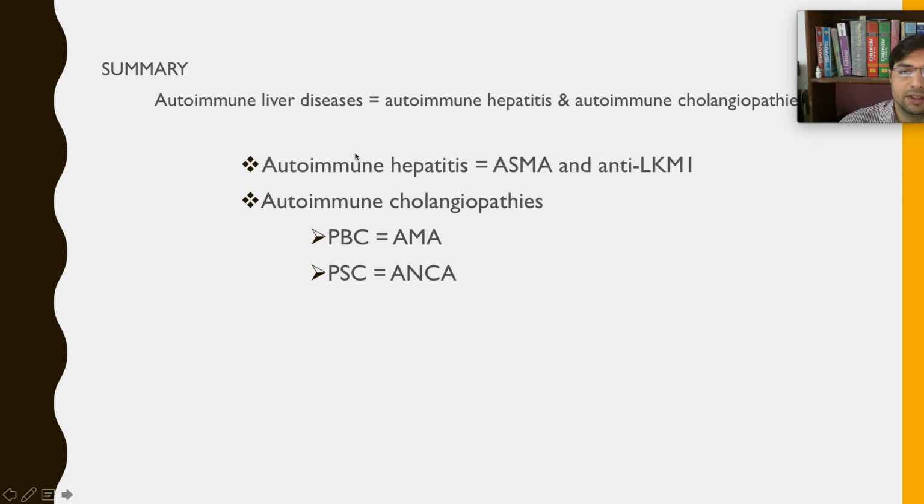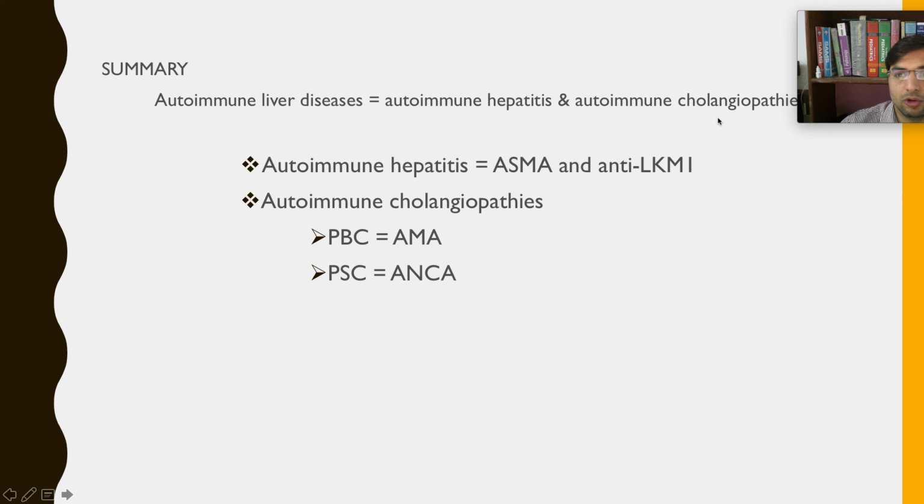Autoimmune liver diseases are of two types: autoimmune hepatitis and autoimmune cholangiopathies. In autoimmune hepatitis, the liver cells, the hepatocytes, are affected by the autoimmune process, whereas in autoimmune cholangiopathies the bile duct system is affected. In autoimmune hepatitis, the autoantibodies present are ASMA and anti-LKM1, anti-smooth muscle antibody and anti-liver kidney microsomal antibodies.